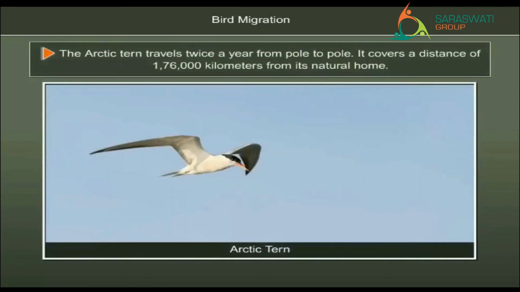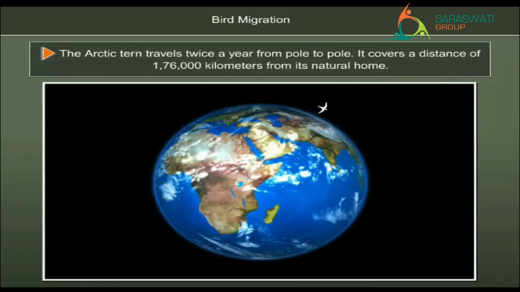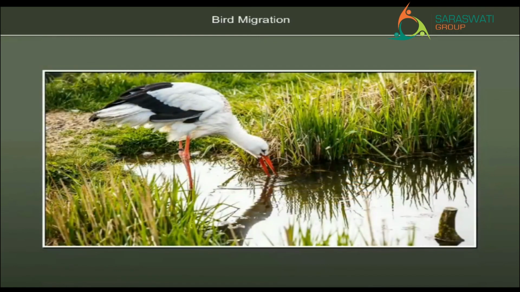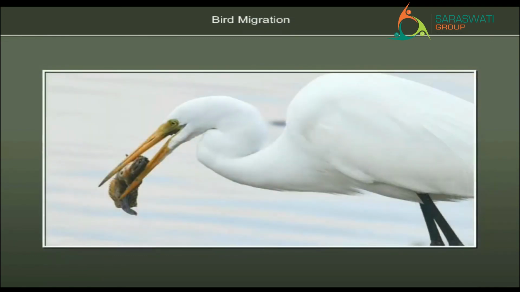The Arctic tern is said to be the champion migrant as it travels twice a year from pole to pole. It covers a distance of 1,76,000 kilometers from its natural home. Like we equip ourselves for a long and adventurous trip, these birds also prepare themselves for their long flight. Migratory birds prepare themselves by eating large amounts of food and building up fat. The birds which have to fly over large stretches of water increase their weight by 50% before migrating.